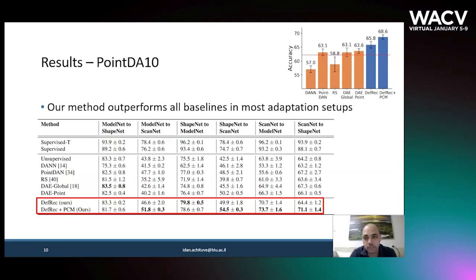In the table, each column corresponds to a pair of datasets, one for the source and the other for the target. DefRec with and without PCM outperforms all baselines in 5 out of 6 adaptation setups. With PCM, DefRec improves by 5% compared to the best baseline, and improves significantly on sim-to-real adaptations.